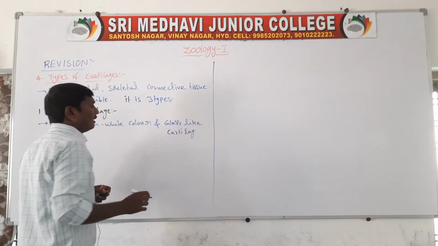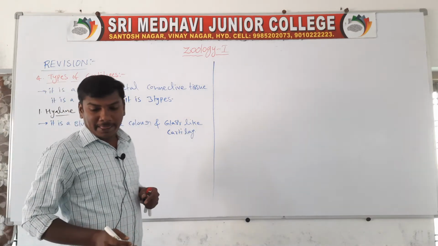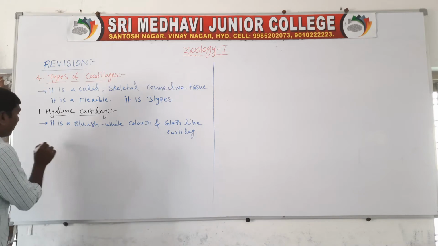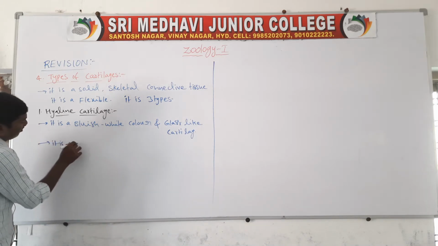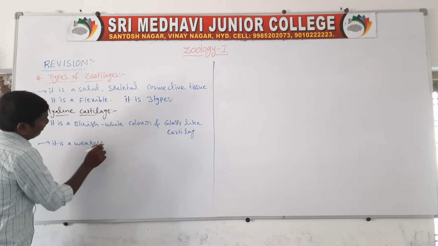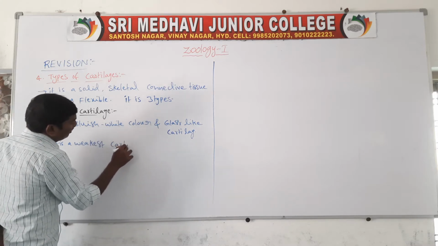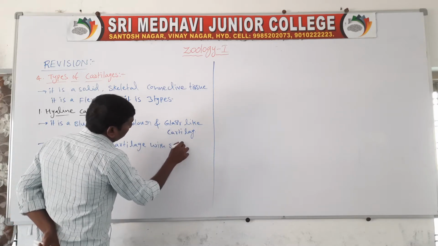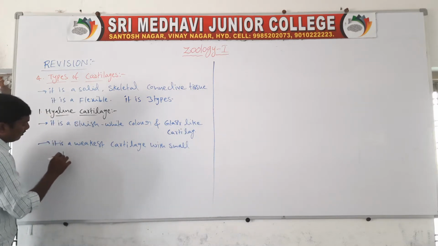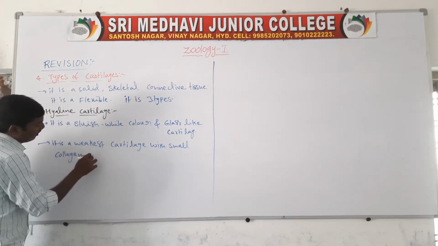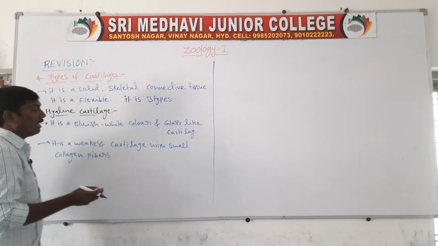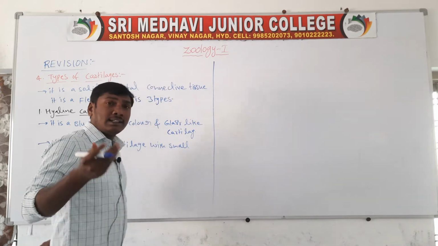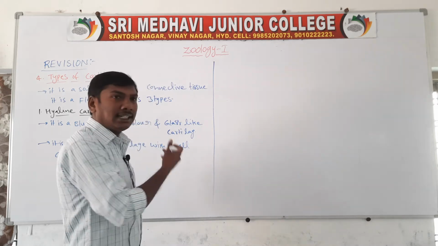Next one, it is the weakest cartilage with small collagen fibers. Since it has small collagen fibers, it is called a weak cartilage.